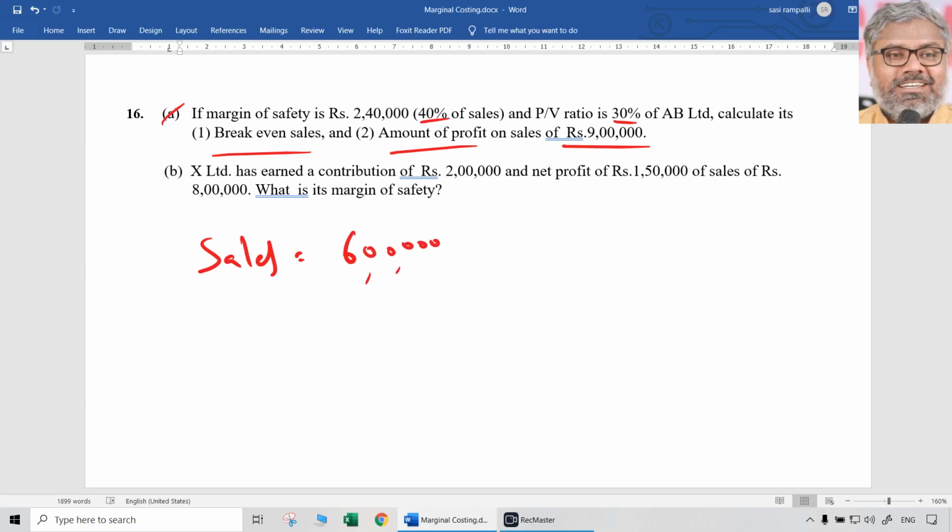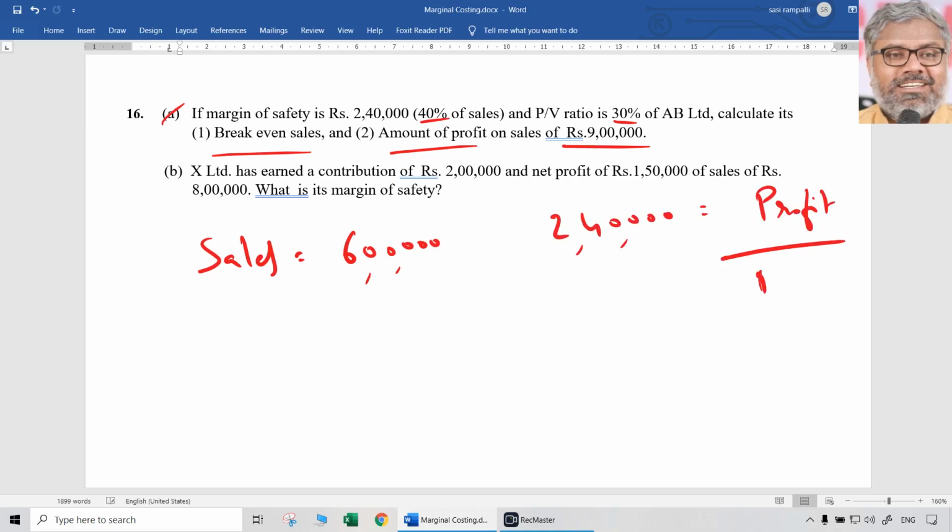Next, PV ratio is given as 30%. When PV ratio is 30% and margin of safety is 2,40,000, margin of safety is nothing but profit by PV ratio.